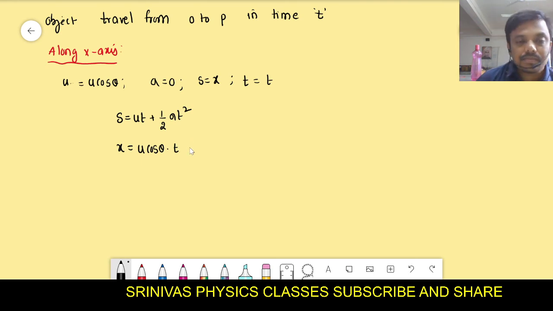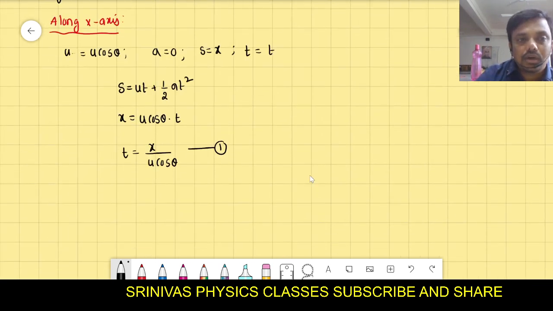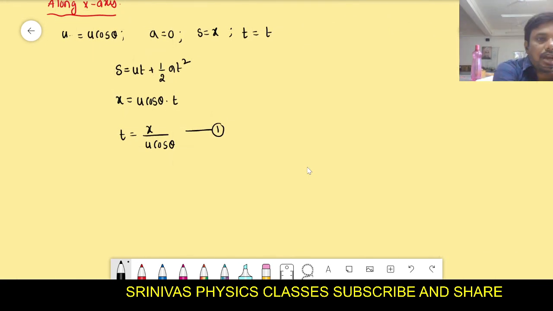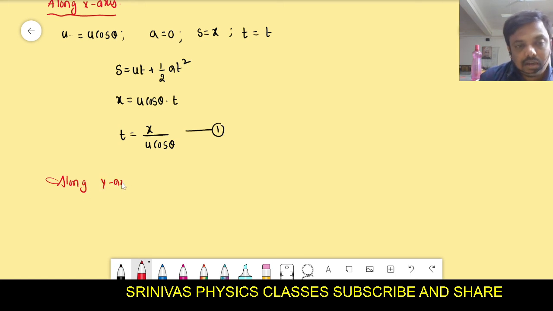Is it correct? This term will become 0. Then we will get this equation. From this, if you write the t formula, we will get t = x by u cos theta. Is it correct? This is considered as equation 1. And next, I want to derive along the y-axis. What happens along the y-axis? Along the y-axis also the object is traveling, because simultaneously it goes along the y-axis and x-axis in the plane.